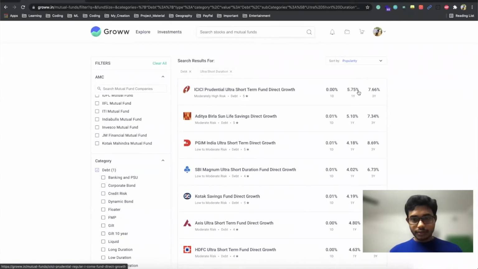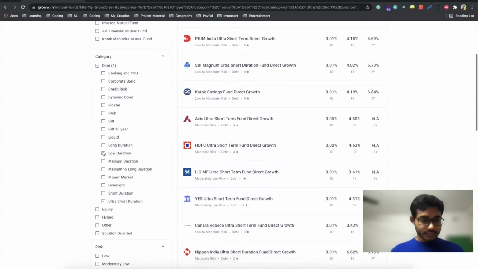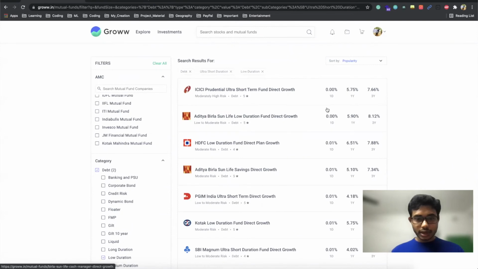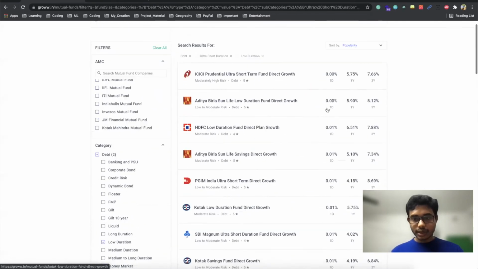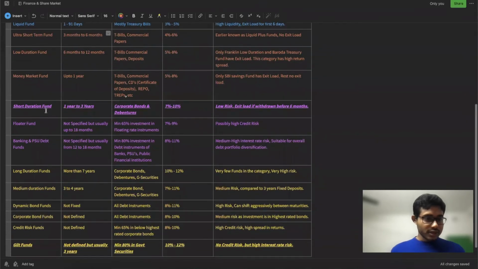As you can see, the 1 year return is 5 to 5.75%, and the 3 year return is 7.66%. So an ultra short-term fund is basically for 3 to 6 months. If you want to invest for 3 to 6 months, you can consider this one. Then low duration fund. There are different fund houses you can consider, and you can check. Before investing in any of these funds, you should consider the return they have generated in the last few years and the fund manager.